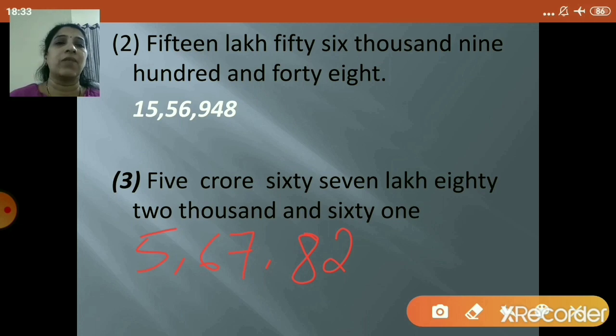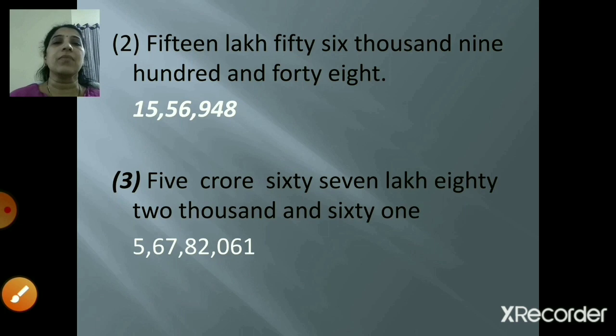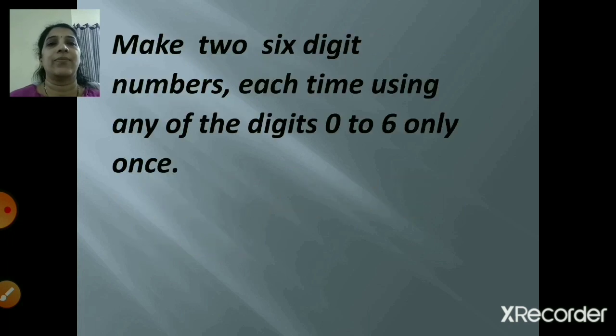And 61. So 100 is not there. So we will put 0 and then 6 and 1. So your figure is 5,67,82,061. Right, children? So we have finished writing figures. So let's move to the next one.